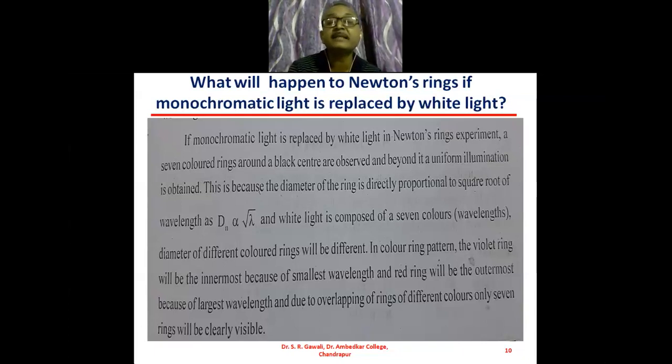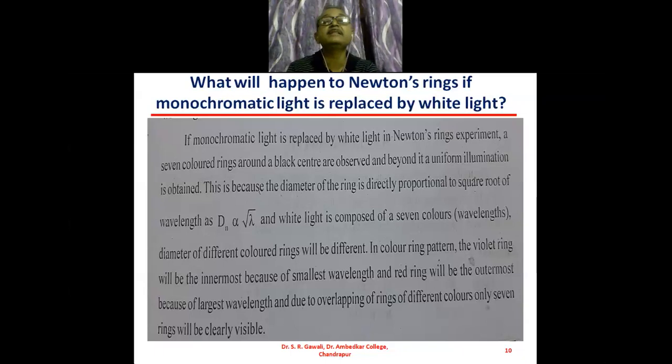Only the 7 color rings are visible, and beyond that there will be uniform illumination. So this is the answer to the question that has been asked so many times: what will happen to the Newton's rings if monochromatic light is replaced by white light? So what will happen then? Different colors, 7 color rings, will be observed when monochromatic light is replaced by white light.